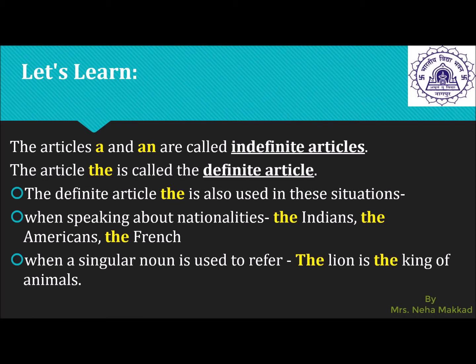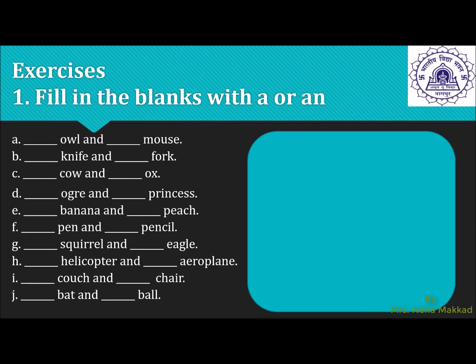Okay, there are not two or three lions who are the king of the forest. So we know that there is one particular lion, one unique lion who is the king of the forest. So the lion is the king of animals. So despite the fact that it is a singular noun, we will use the article the in front of it. Now let us have a look at the exercise.